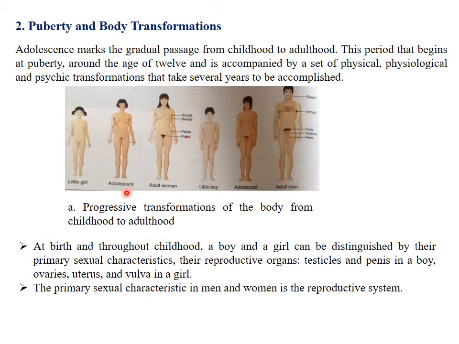So in the first document, we can see the progressive transformations of the body from childhood to adulthood. So we have a little girl, an adolescent, and an adult woman. And also we have a little boy, an adolescent, and an adult man. At birth and throughout childhood, a boy and a girl can be distinguished by their primary sexual characteristics, their reproductive organs: testicles and penis in a boy, ovaries, uterus, and vulva in a girl. So the primary sexual characteristic in man and woman is the reproductive system.